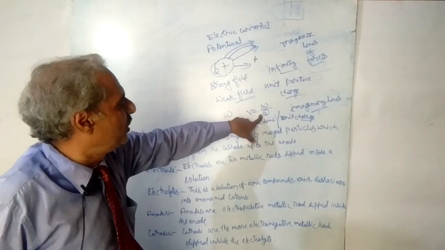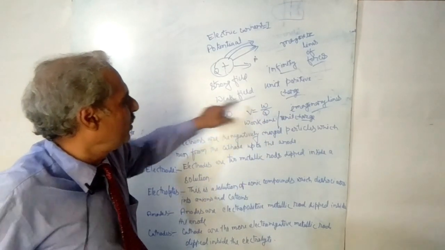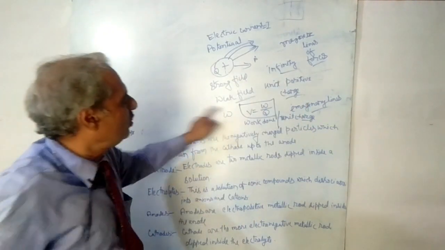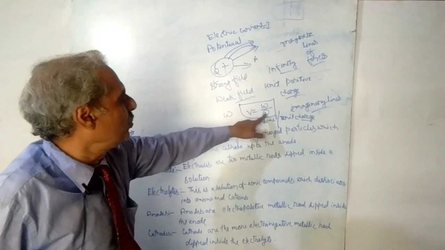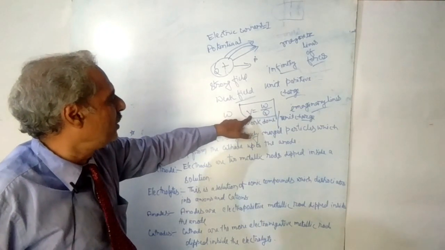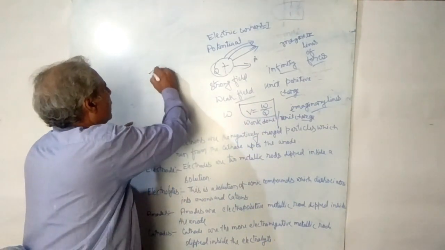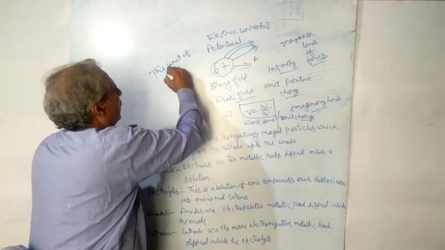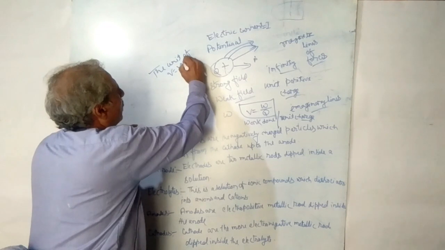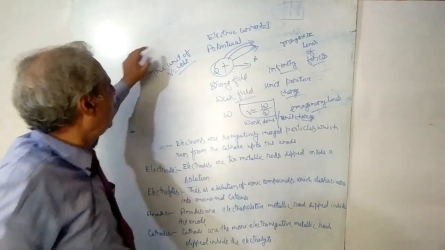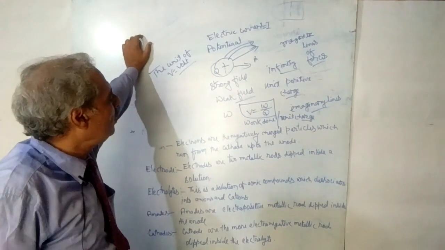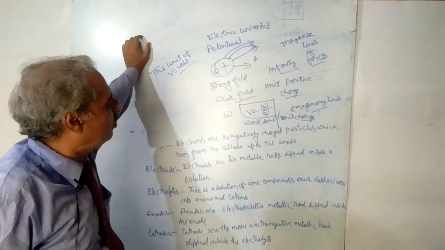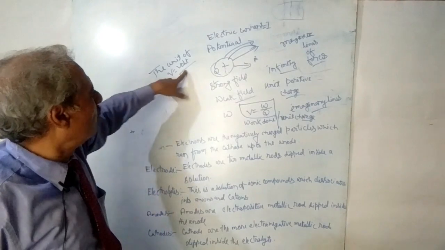It is written in equation form as V is equal to W by Q, and the unit of V will be volt. Volt is the unit of V. V means potential, so the unit of potential will be volt.